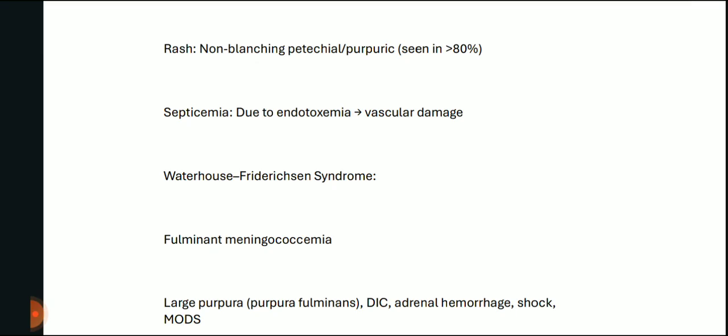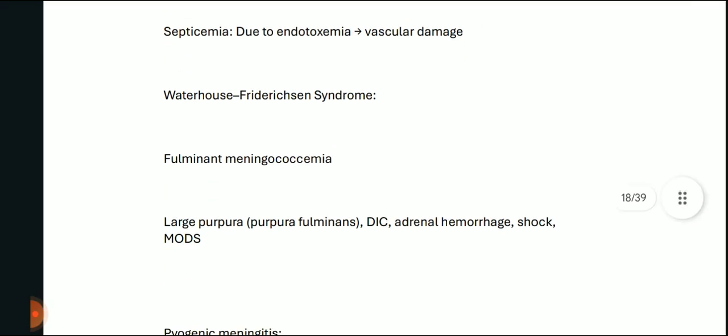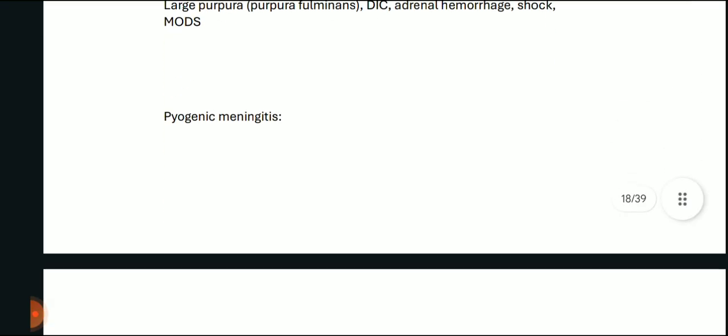Waterhouse-Friderichsen syndrome is there, in which fulminant meningococcemia with large purpura fulminans, DIC, adrenal hemorrhage, shock, and multi-organ dysfunction syndrome is seen, called Waterhouse-Friderichsen syndrome.